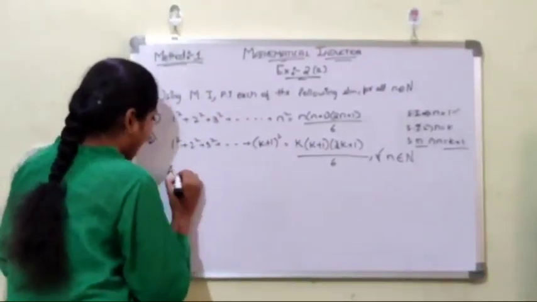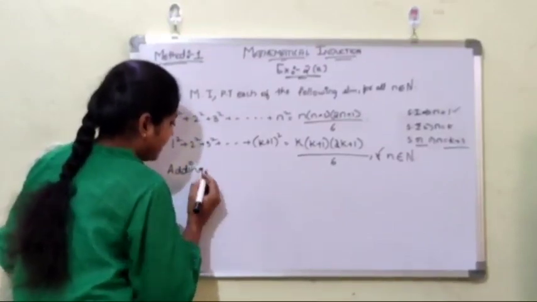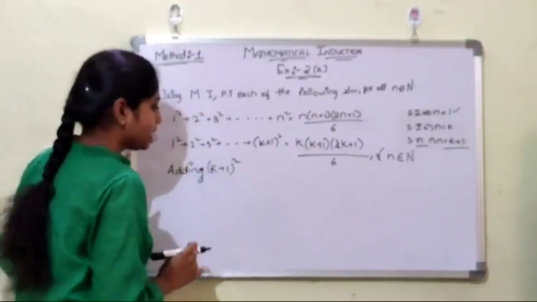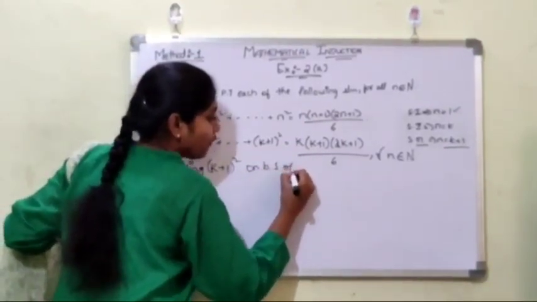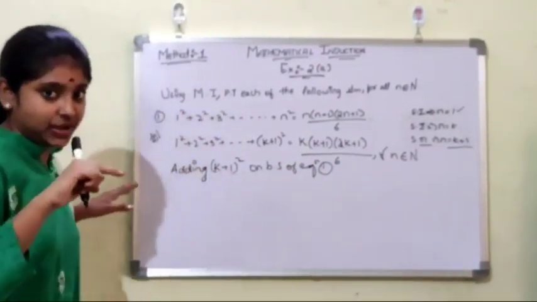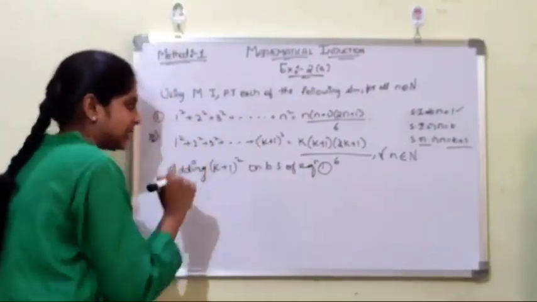Now adding k plus 1 whole square on both sides of equation 1. We have already denoted equation 1 above, so we add to equation 1.